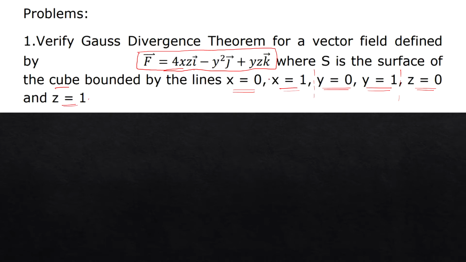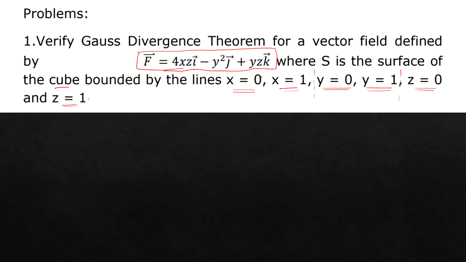I am repeating the limits once again: x is equal to 0, x is equal to 1, y is equal to 0, y is equal to 1, z is equal to 0 and z is equal to 1. By now itself, from seeing the question, you can imagine the figure as a 3D figure. Since we have x, y and also z, we will get a three-dimensional figure and graph. Now see here.